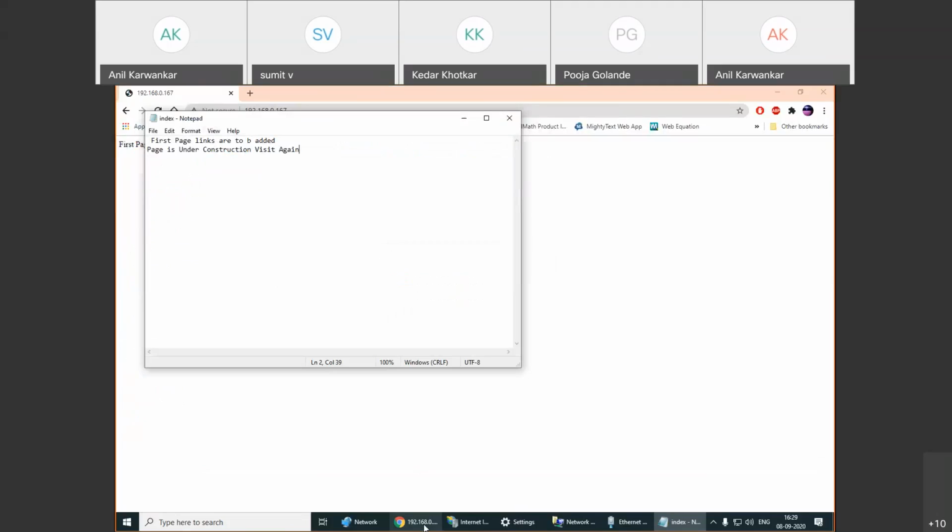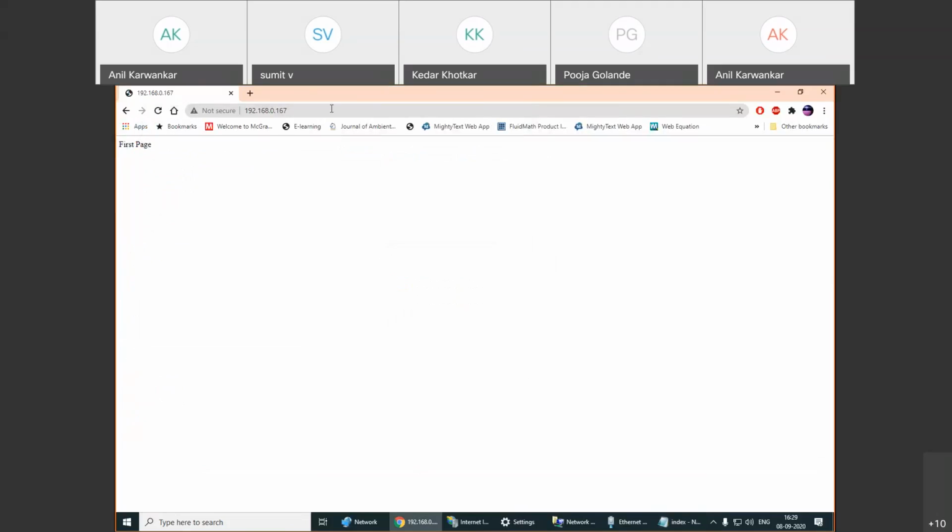We'll again go back to the browser and again I will refresh it. First page, links are to be added. Page is under construction, visit again. That's how I can create my pages. Multiple pages can be created. You can create the web pages by simply using MS Office. Create any Word file, add any type of formatting, add any type of configuration, and save it as HTML.